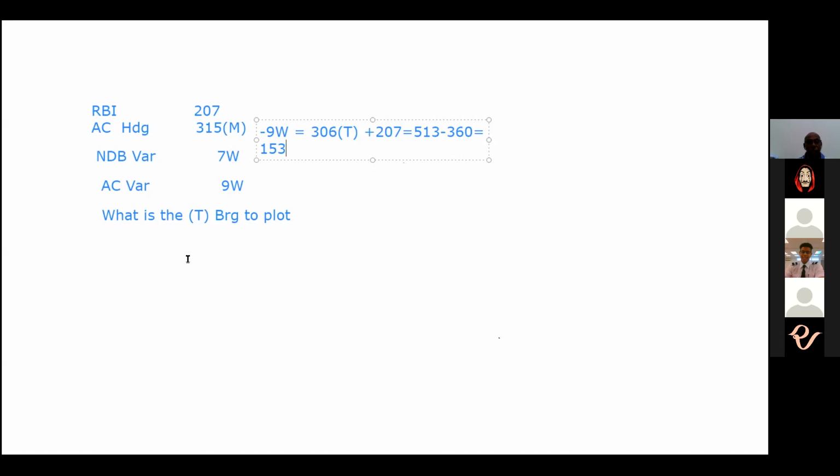So to convert this, 153 becomes 333. When you plot 333 from the NDB, that is a position line for the aircraft. The aircraft is somewhere on that position line. Okay, clear, Zioling? Yes, sir. Okay.